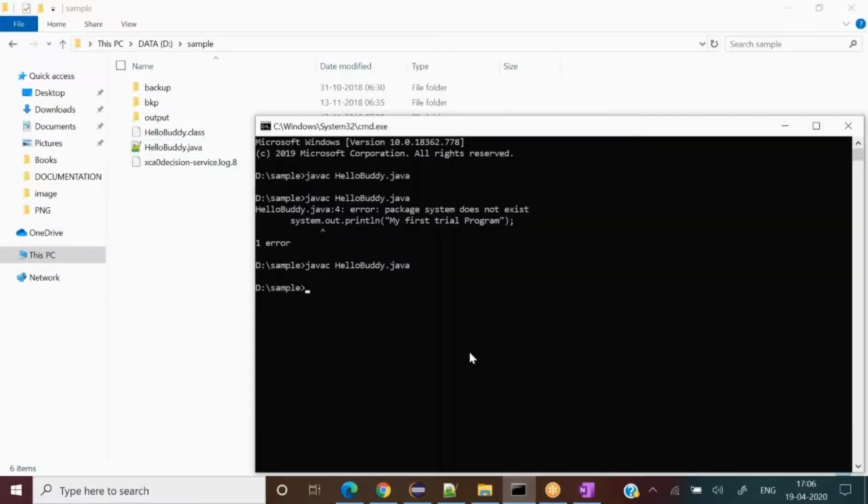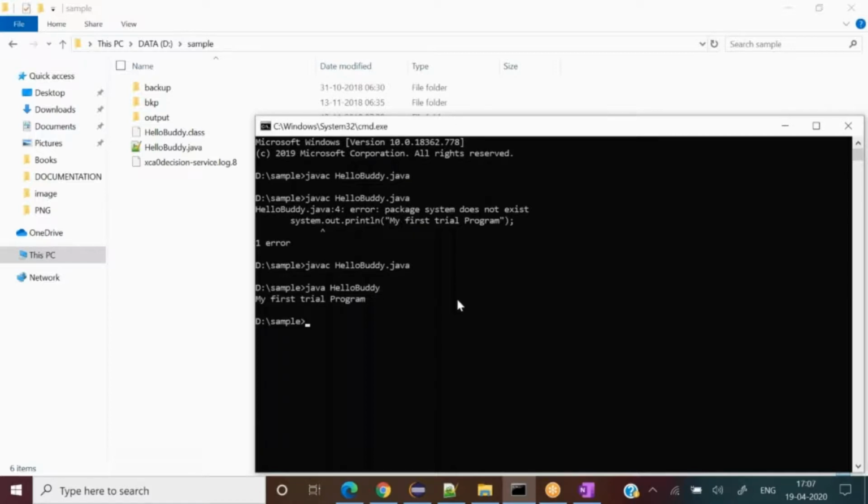Now the interpreter comes into the picture, java. We know java.exe, so I just write java. And what the interpreter needs is only this part, hello buddy. And we don't need to write dot class behind it. It automatically takes the dot class. If you write the dot class, the program will not get executed.